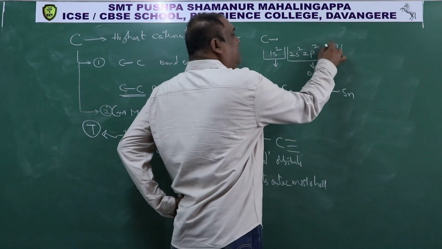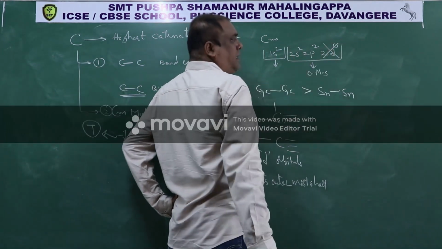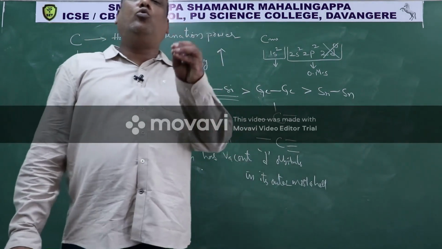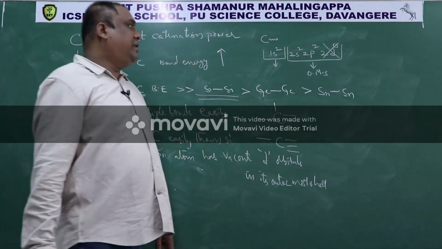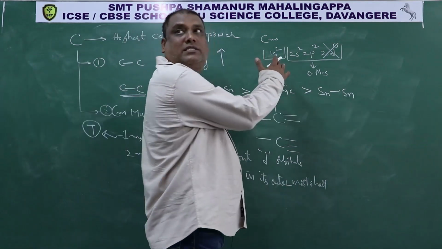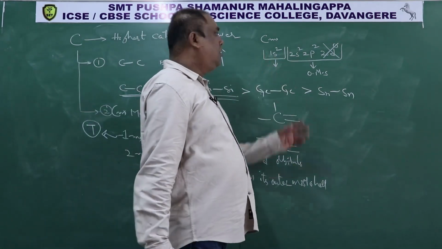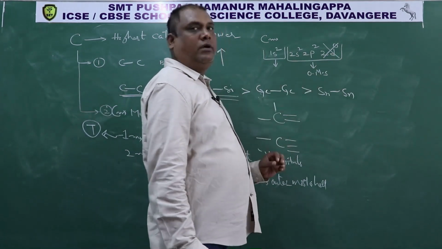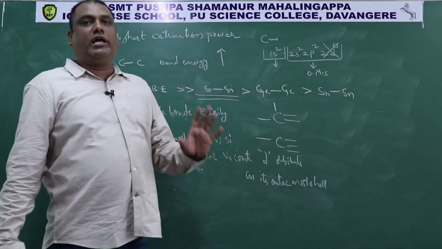But writing 2d0 is wrong because there are no orbitals called 2d orbitals. It means carbon's outermost shell does not have d orbitals.